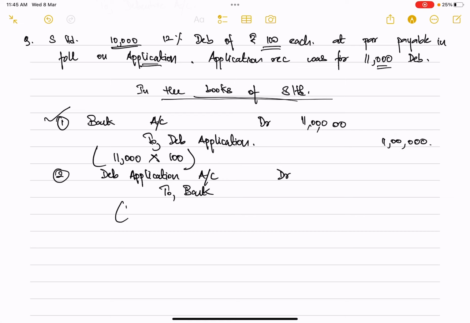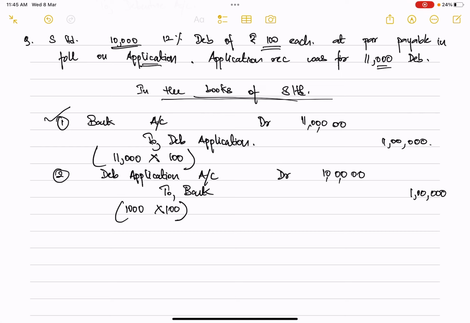What will be the value? Since 1,000 was the excess application into 100 rupees, an amount of 1 lakh rupees has to be refunded to the debenture application.